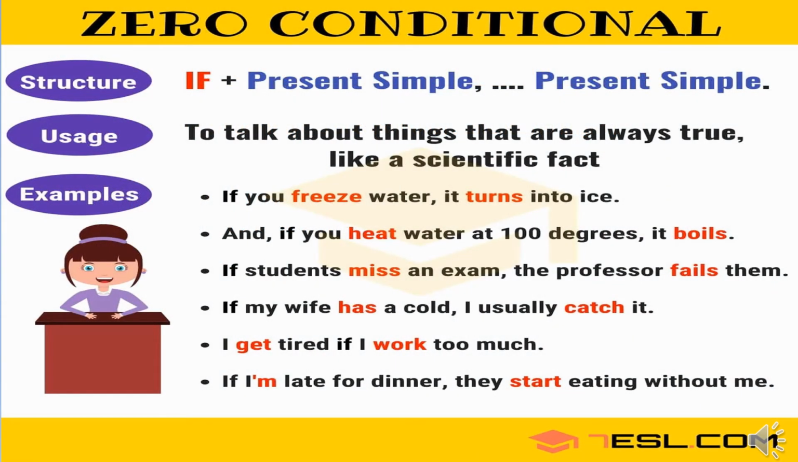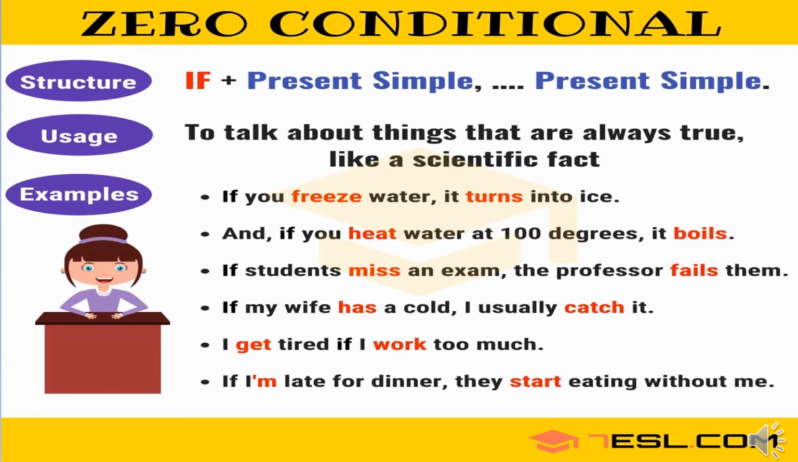The first one is the zero conditional sentences. Zero conditional sentences express general truths, situations in which one thing always causes another. Dear students, when you use a zero conditional, you are talking about a general truth rather than a specific instance of something. Now let's consider the following examples.